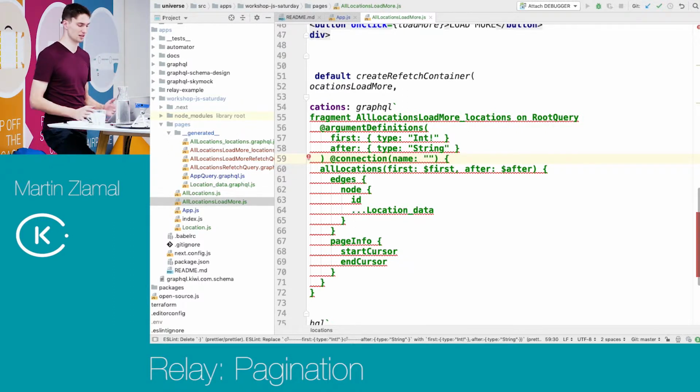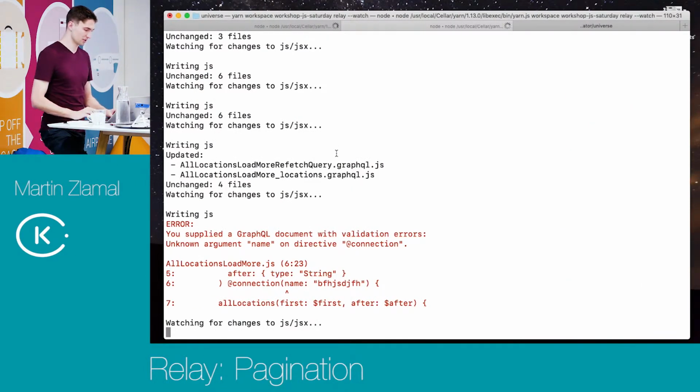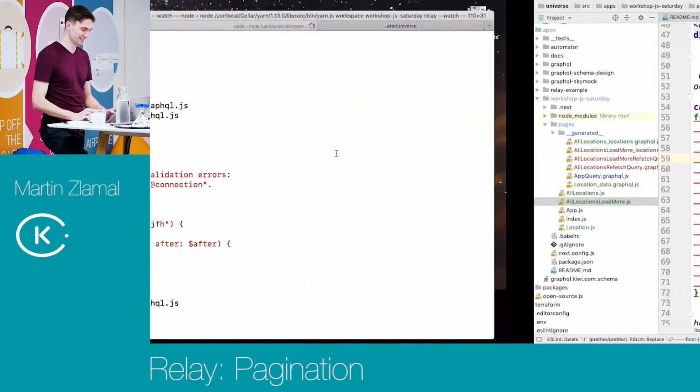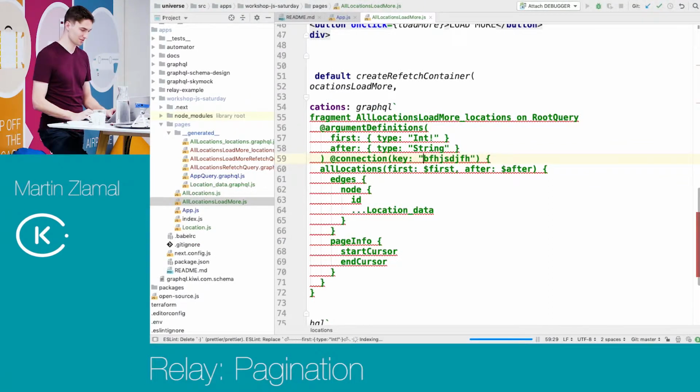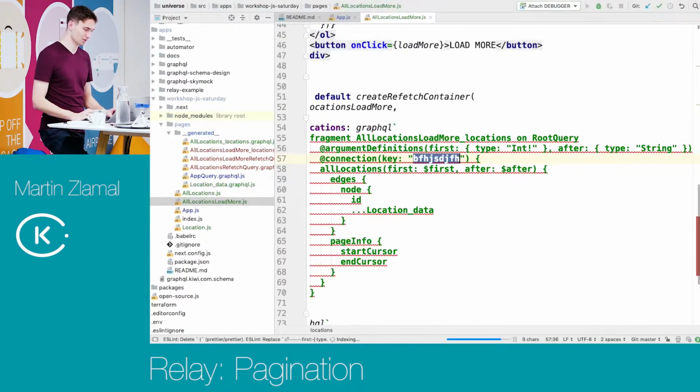Honestly, if you make some mistakes, the tools should kind of help you. So I will do something here. It will tell me no. So let's check it. Yeah, it told me no. So it's a key. Yeah. And it should tell me no as well. No, it did not. Interesting. The compiler should. Yeah, it's fine.